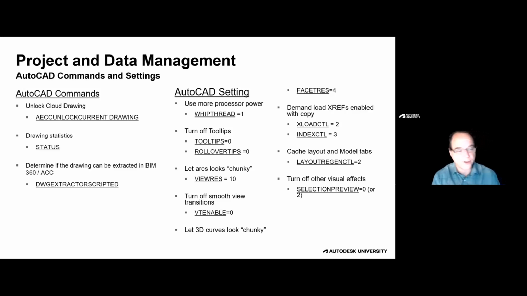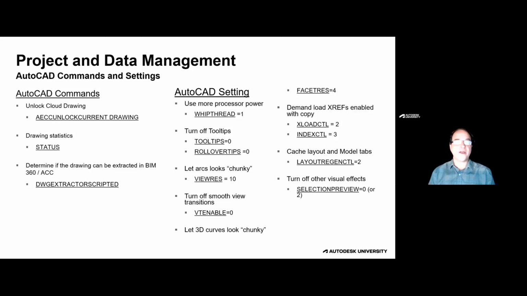Another tool I'd like to introduce you to is Status. The Status tool will tell you all of the entities that are in your drawing. This can help us from time to time when the drawing becomes extraordinarily complex. It will not extract in BIM 360 or ACC. The file will still show up, but the icon will be grayed out and you cannot view the file in the cloud. So in most cases, when that happens, there are some hygiene issues that we would want to take a peek at.